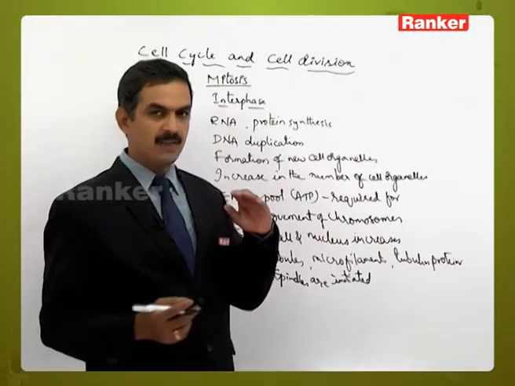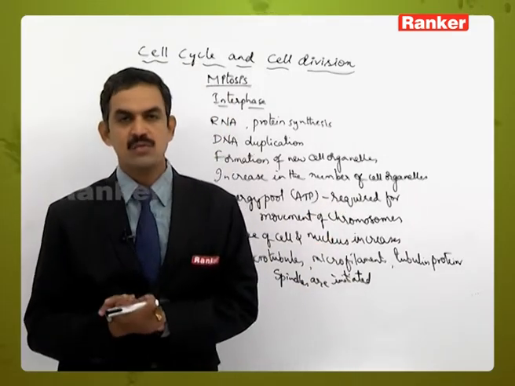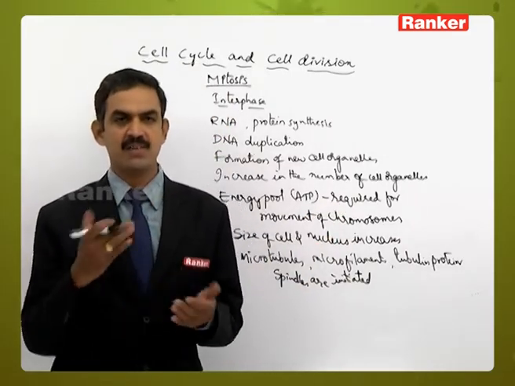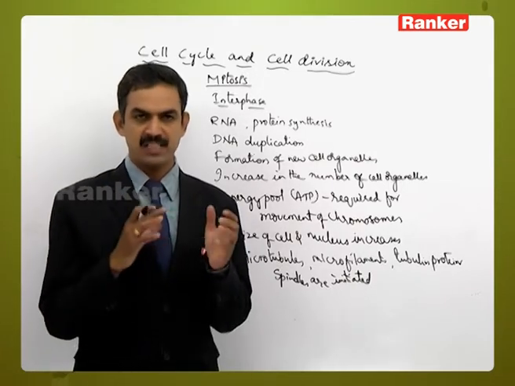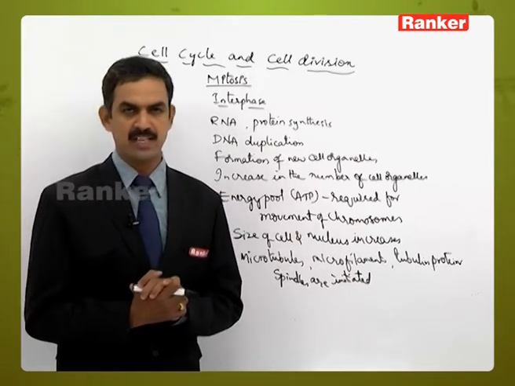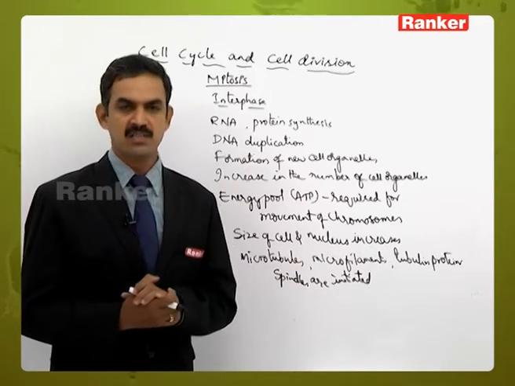So all these are required for the mitotic phase, so that the cell is making itself ready for the next division. So these are the major biochemical or significant changes which take place during the interphase, such that the cell makes itself ready for the next division.